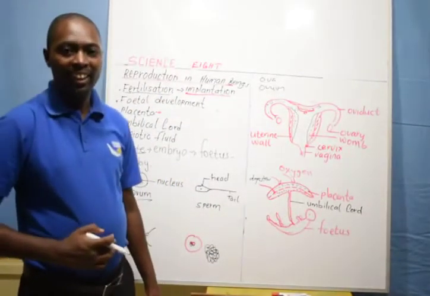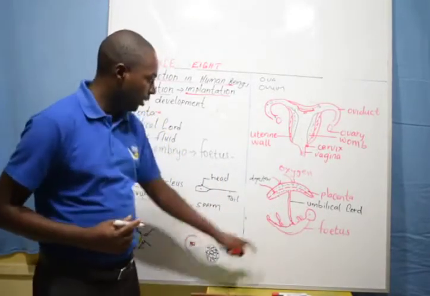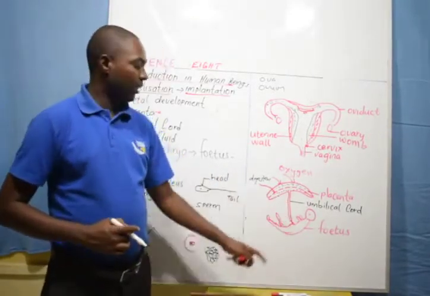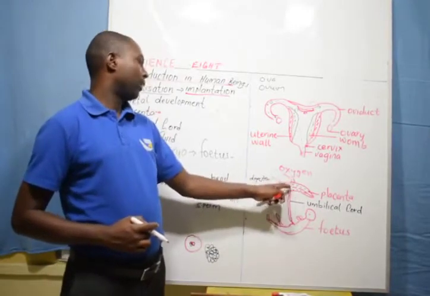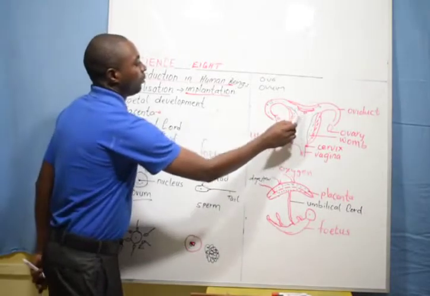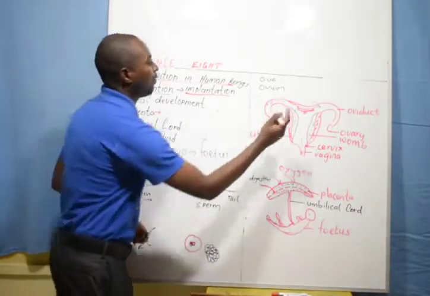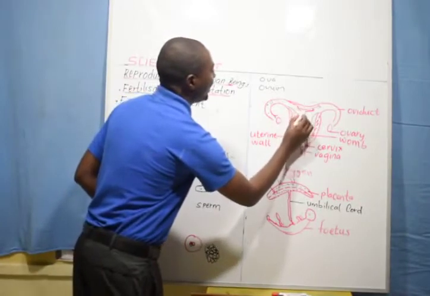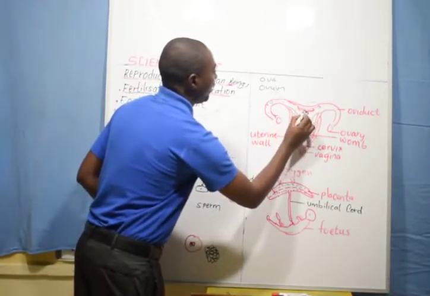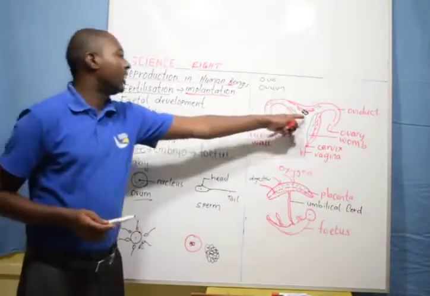Everyone has a scar here. This is where you used to feed when you were in your mother's womb. You are connected to your mother through the umbilical cord, then to the placenta, then the placenta to the uterine wall. So the child develops. Now, when the zygote has formed a ball of cells and implants itself, this is what we call implantation.